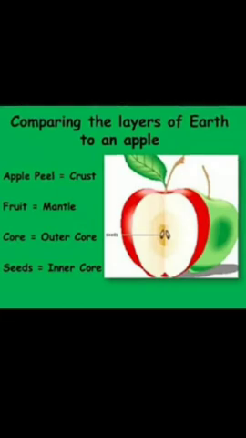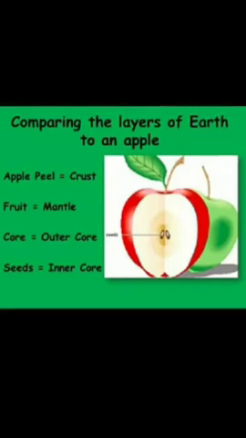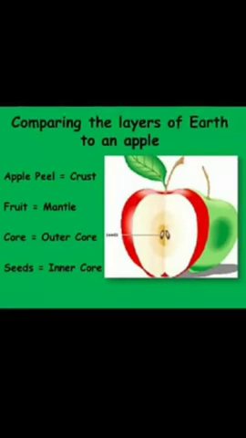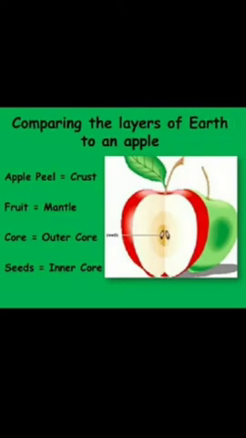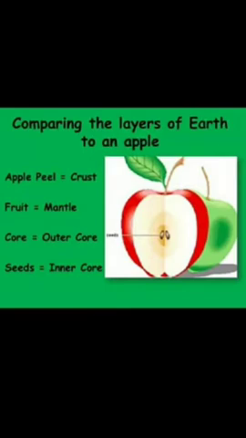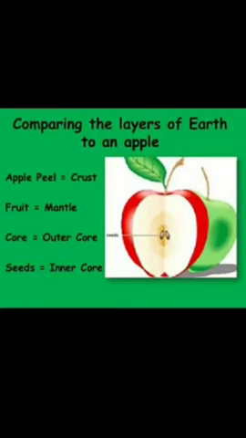Look at the picture. This is the structure of the apple. We all know that. So in an apple, what is there on the outside? It's known as skin. Isn't it, children? Very good. The outer part, which is red in color, we call it skin. And in between, there is the flesh part, isn't it? And then inside there is a cover-like structure, and inside that there are seeds. Isn't it, children? Very good. So this structure is compared with the layers of the earth.